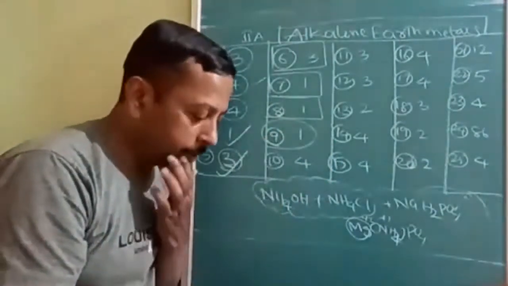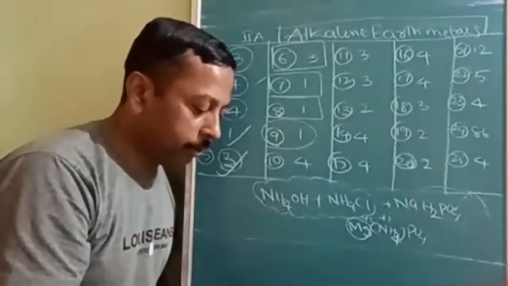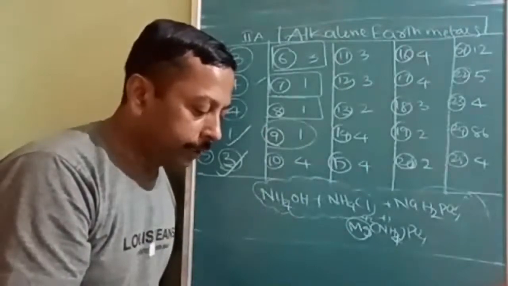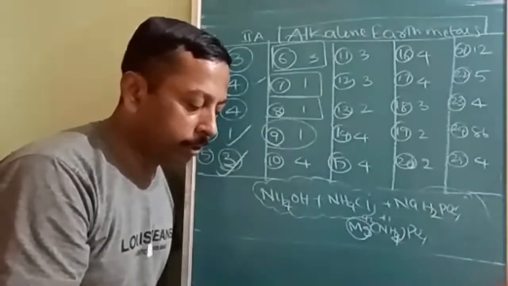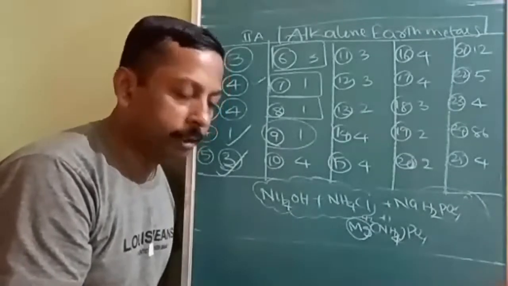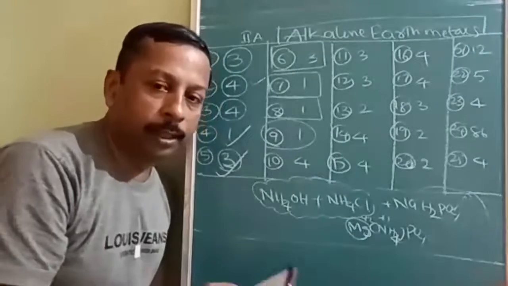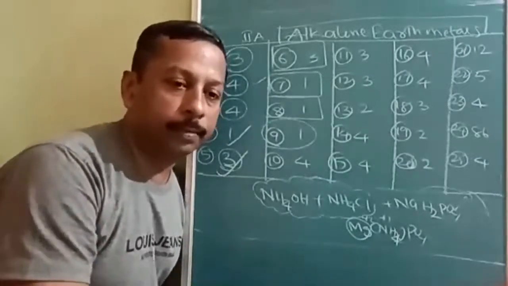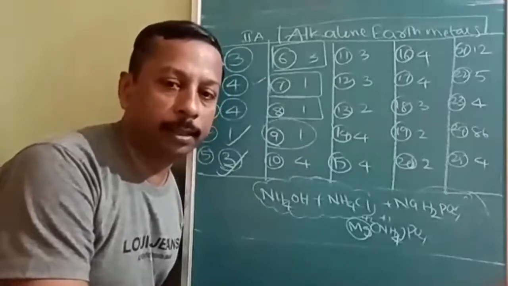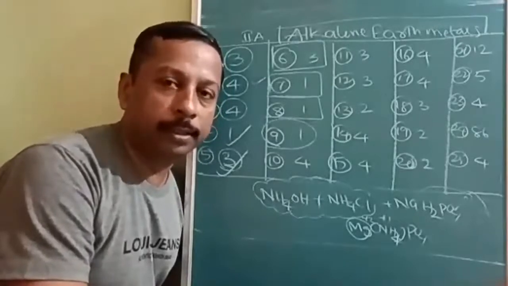Okay. Next, coming to the 10th or 60th question. Like all alkali metals, alkaline earth metals also dissolve in liquid ammonia. Which of the following is correct? So during the explanation also I told you there are a lot of similarities between alkali and alkaline earth metals. Also there are some dissimilarities.